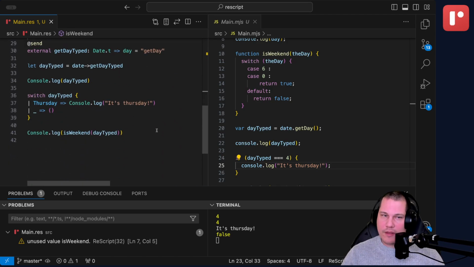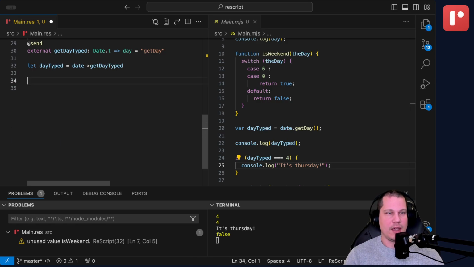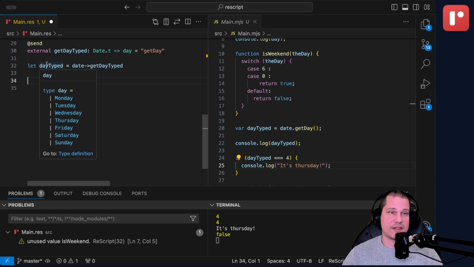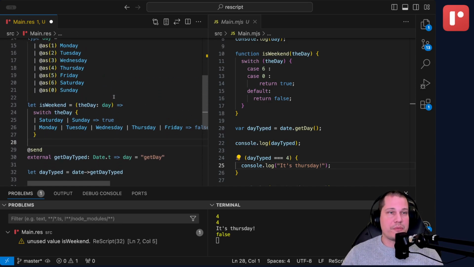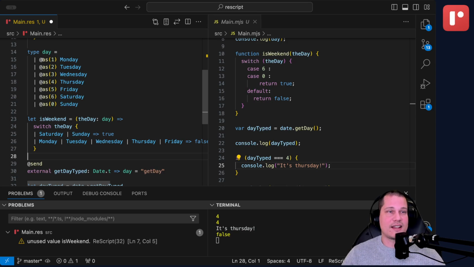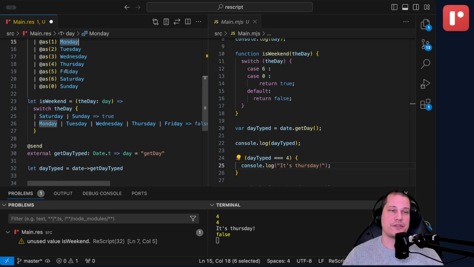But there's also one thing that I want to show that's left, and that is, now say that you have day typed, that's what you're working with. Maybe there's another API that you can't control which needs the day as an integer anyway. Luckily, there's a way in ReScript of coercing this typed variant into its underlying primitive. Because we have all of these annotations here, that tells us that all of the constructors of this type are an integer at runtime. Doesn't matter which integer, just that it's an integer.